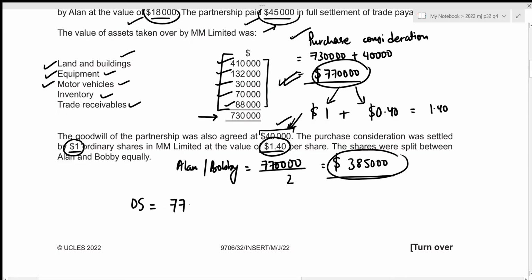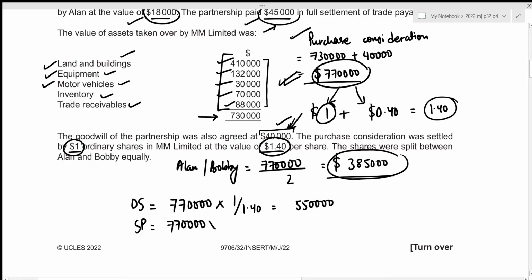So out of the total of 770,000, 1 out of 1.40 belongs to ordinary shares. So that's 1 by 1.40, which results in 550,000. Now for our share premium, we have the total of 770,000, and 0.4 out of the total of 1.4 belongs to it. So that's 0.40 divided by 1.40, which results in 220,000.